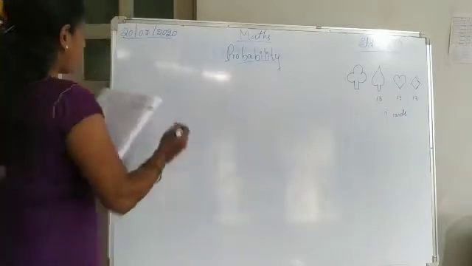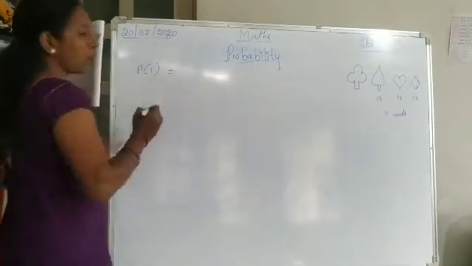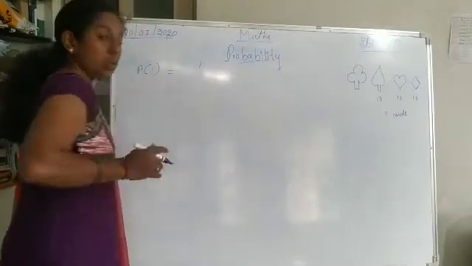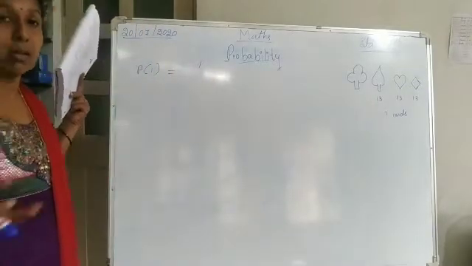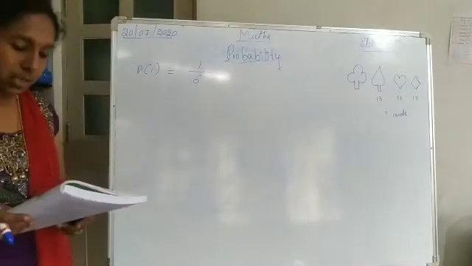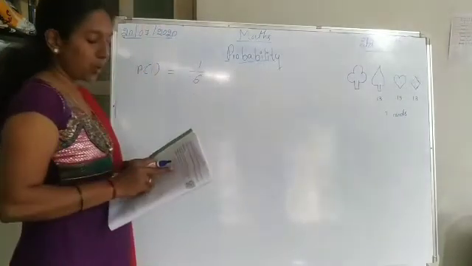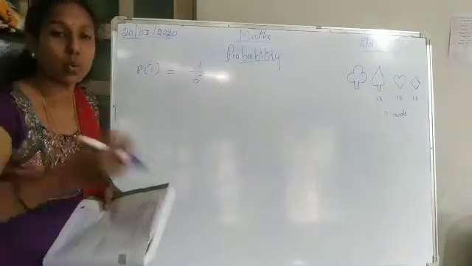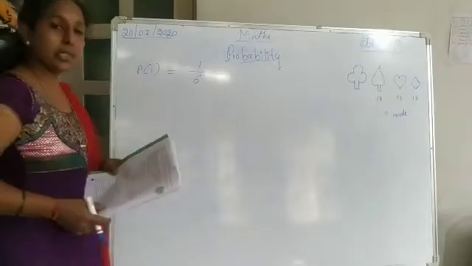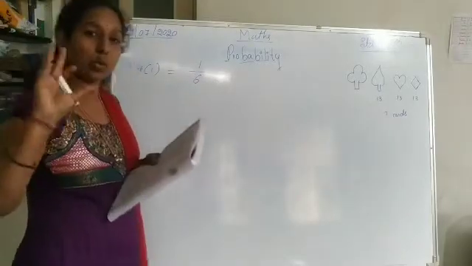For example, the probability of getting 1: 1 appears only one time, and the total number of outcomes is 6, since the die has 6 faces. So the number of ways to roll a 1 is 1, and 6 is the total number of outcomes. The denominator represents the total number.